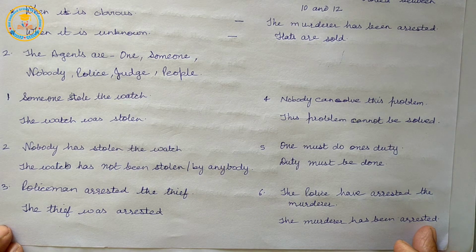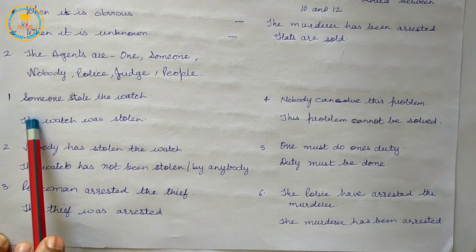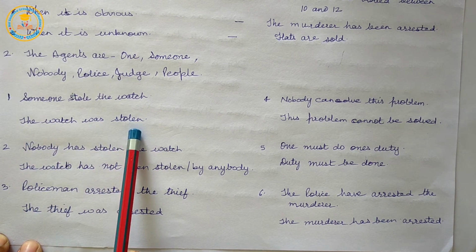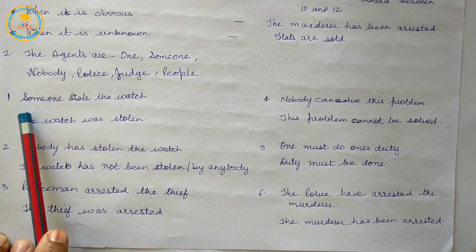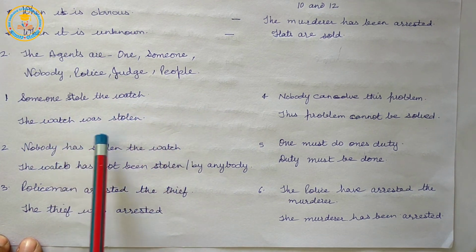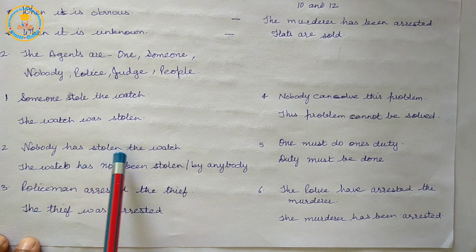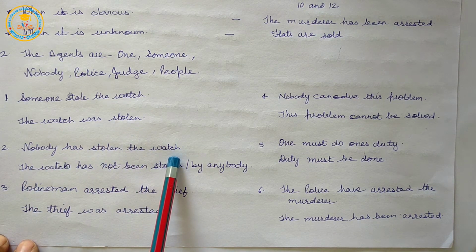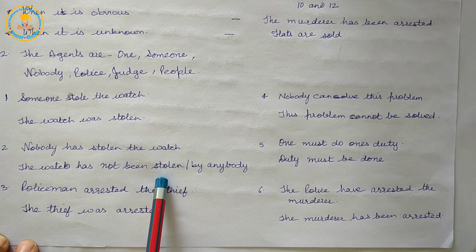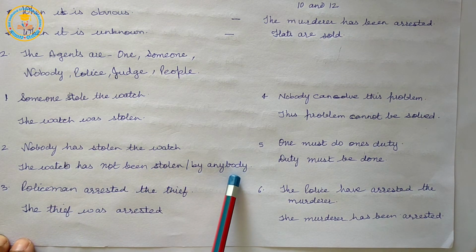So, let us move to the examples. Someone stole the watch. The watch was stolen. Nobody has stolen the watch. The watch has not been stolen, or the watch has not been stolen by anybody.